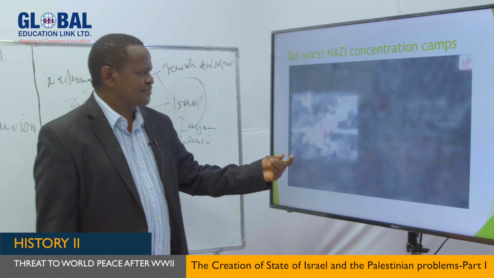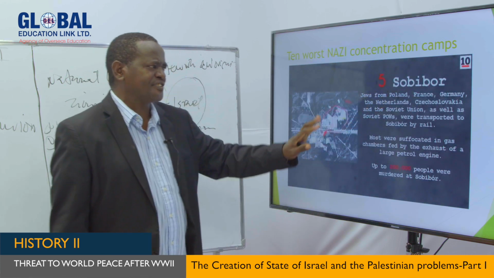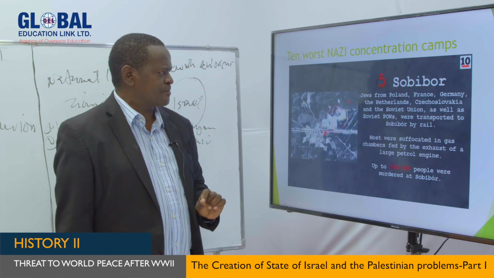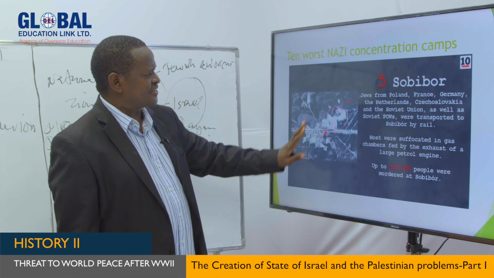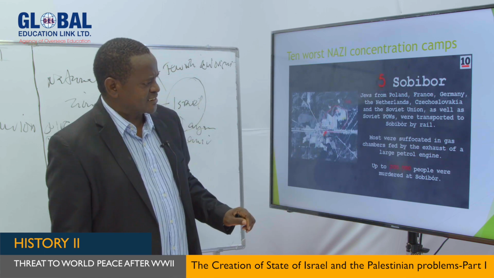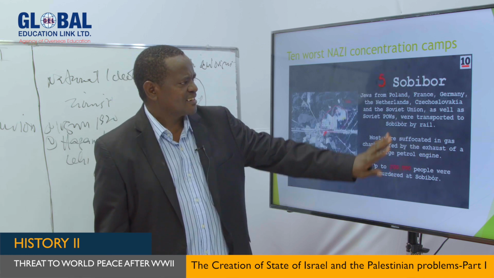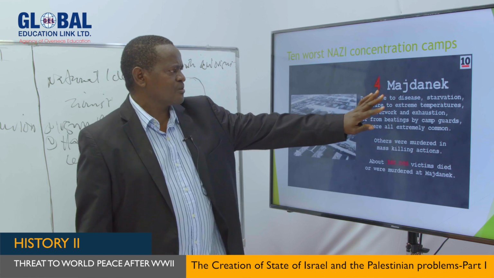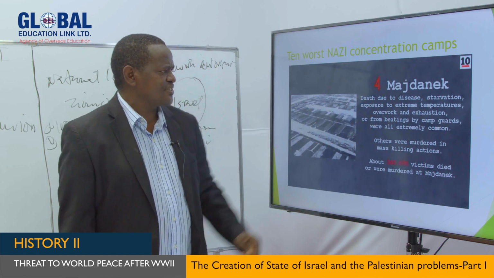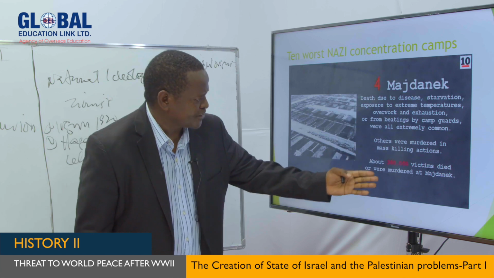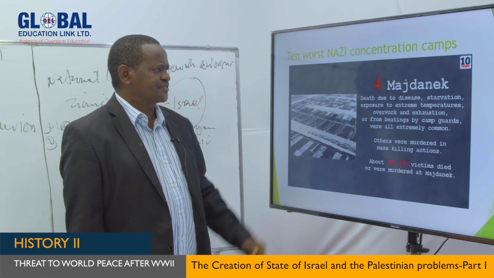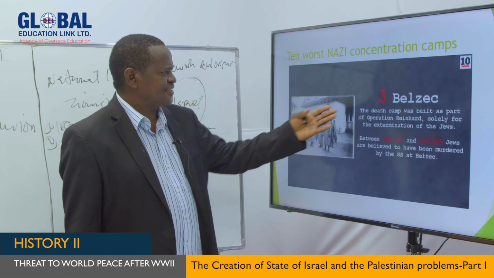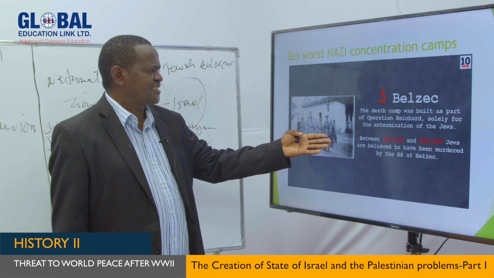Not only this, my dear students, we also have this one, Sobibor. This is very common, because maybe you have watched the film called Escape from Sobibor. This is a place that was real, and it is the place where a lot of people were killed. In fact, 200,000 Jews were killed in that concentration camp. There was another one called Majdanek, where 150,000 people died. My dear students, we have some others. This is Belzec. Also, people were killed in this one.